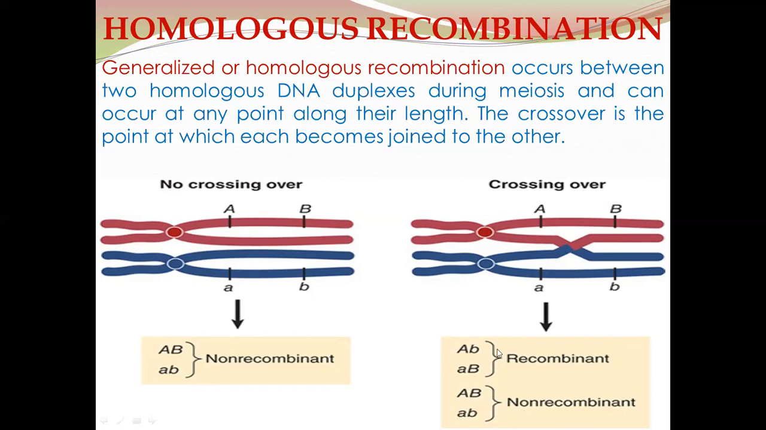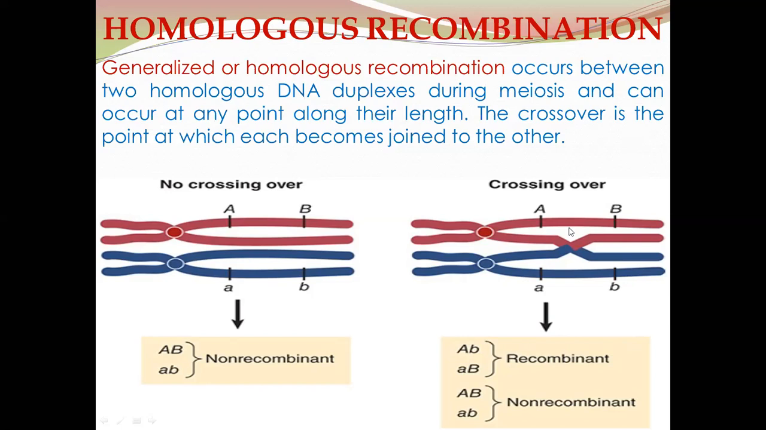But these two types, where one has the dominant form of the A gene and the recessive form of the B gene together, and the second has the recessive form of the A gene and the dominant form of the B gene together, are the recombinant gametes, capital A with small b, and small a with capital B. They are formed as a result of crossing over.